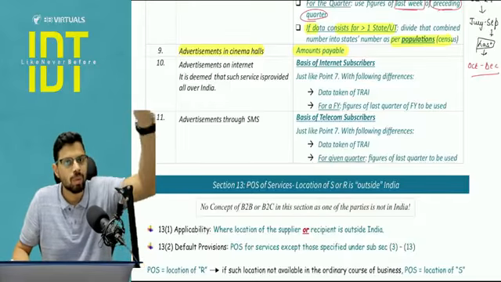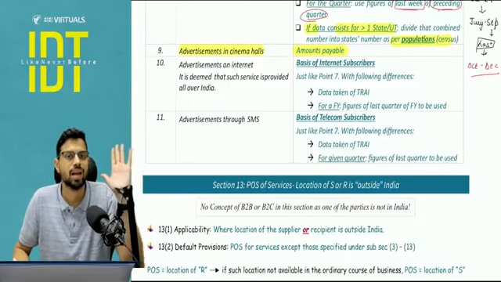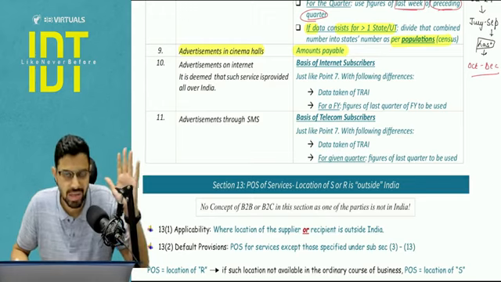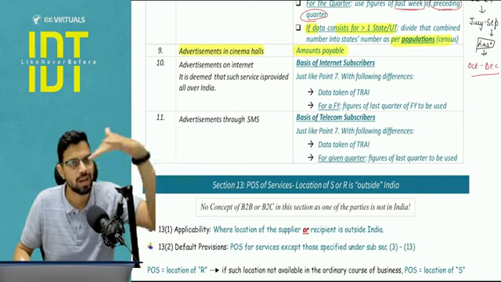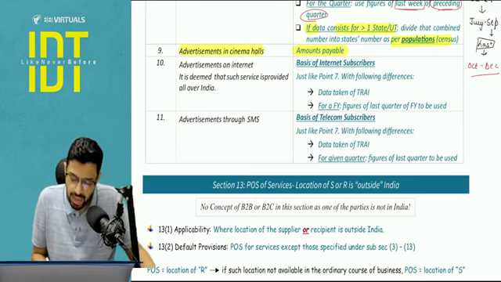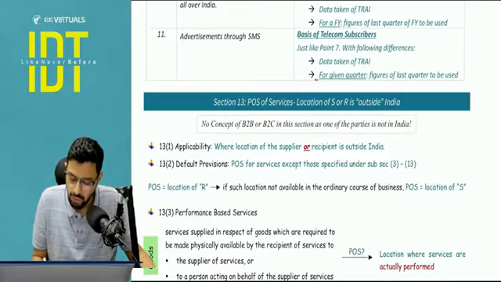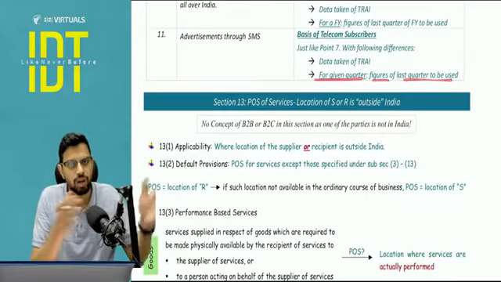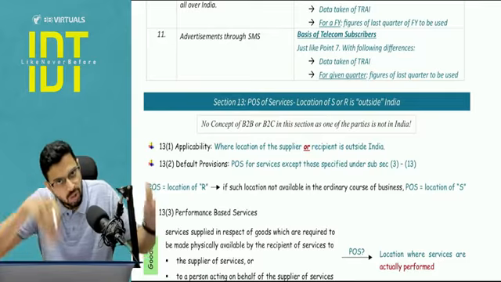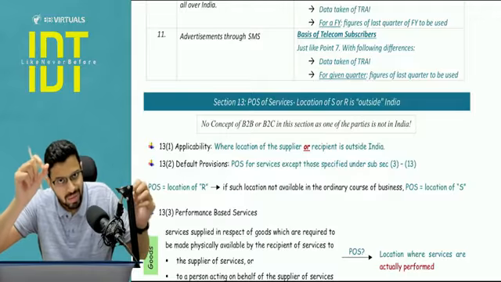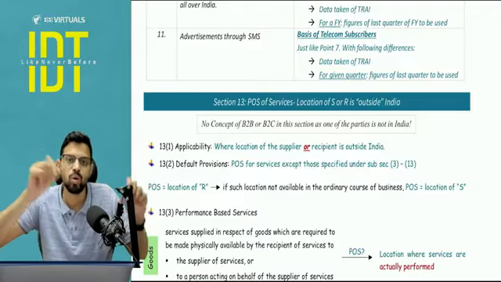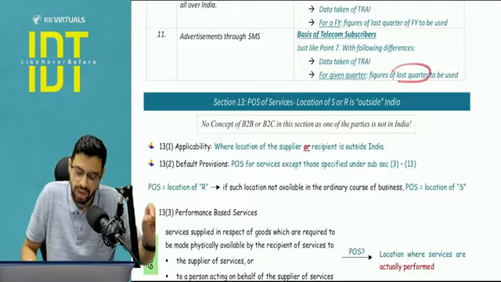The data is going to be published as per their own standards and whatever their rules and regulations are. We are just going to be using that, and it will be given in our question. Similarly, if it is happening through SMS, we'll be using the data of telecom subscribers of TRAI. The data will be of the Telecom Regulatory Authority of India, and for a given quarter, figures of last quarter to be used, because the frequency of this data is quarterly. The period that they club the data into is quarterly, hence we are using quarterly data.